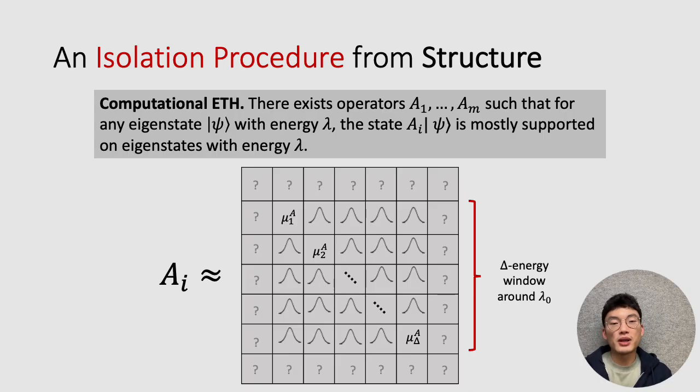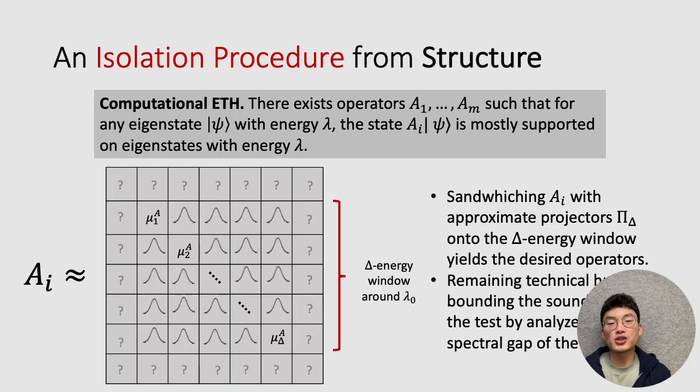As a result, to apply this ETH assumption, what we'll need to do is sandwich these AIs with approximate projectors pi delta onto this energy window. We can do this by using essentially a quantum phase estimation procedure to narrow down and project onto this energy window.